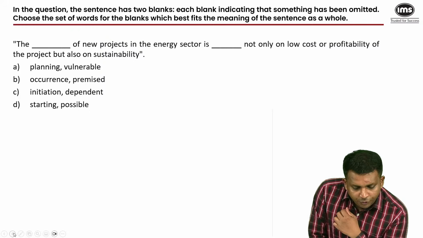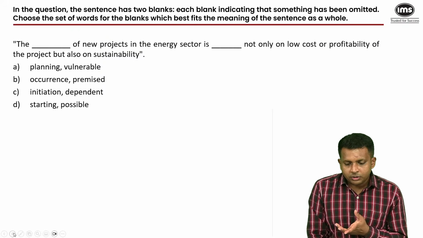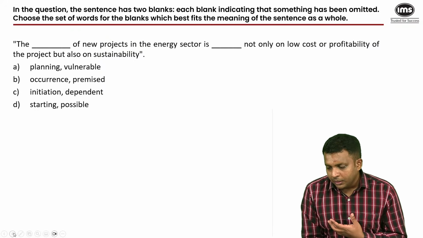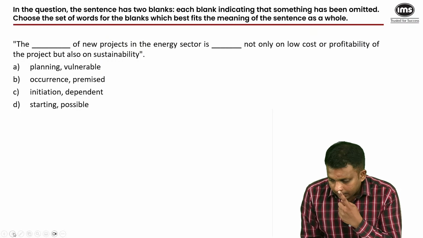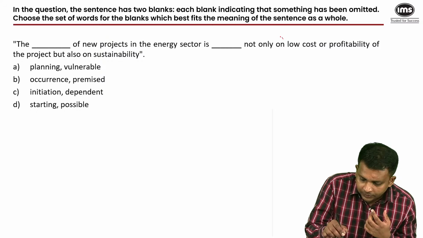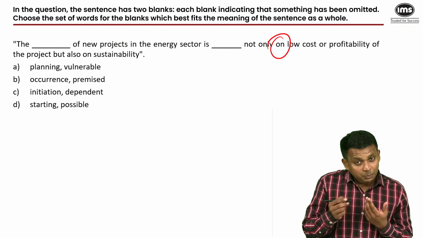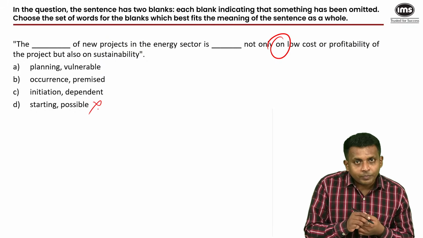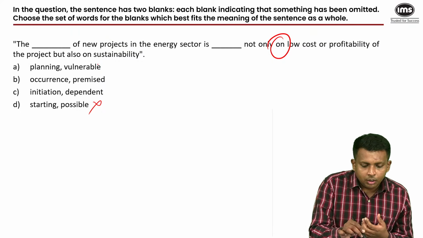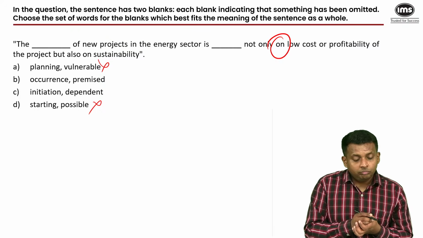The blank of new projects in the energy sector is blank not only on low cost or profitability of the project, but also on sustainability. So the most obvious clue here is this preposition, on. Possible on? No. Vulnerable, prone on? No. Premised on? Maybe.